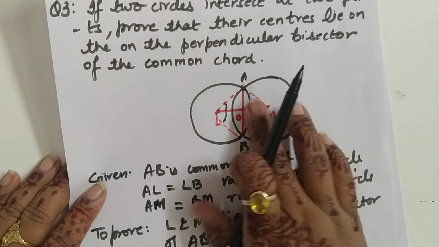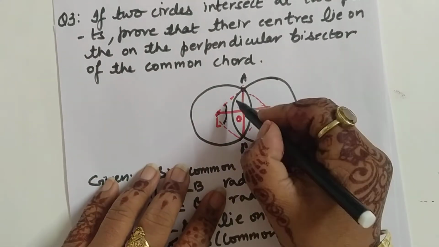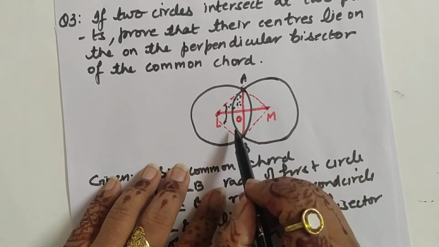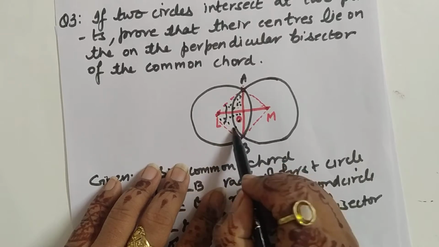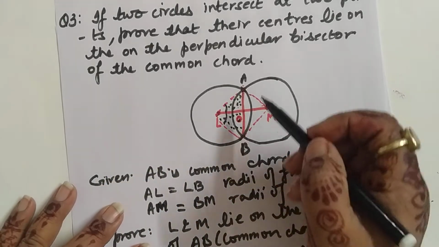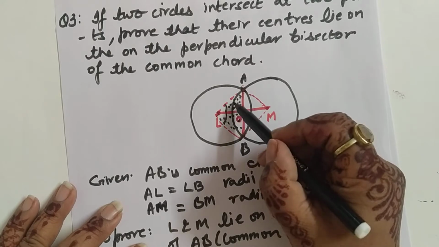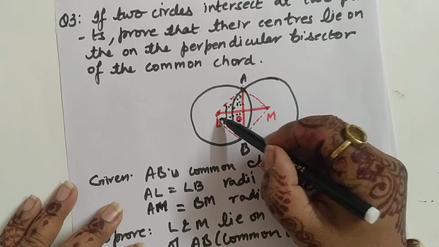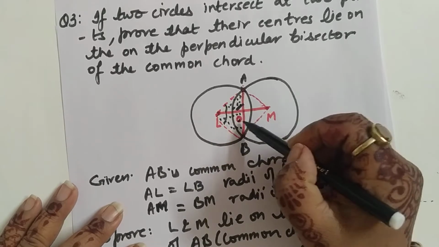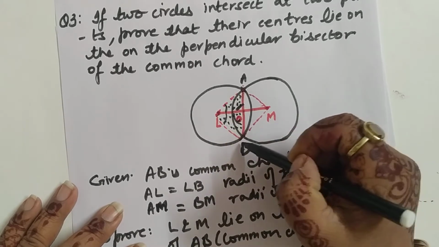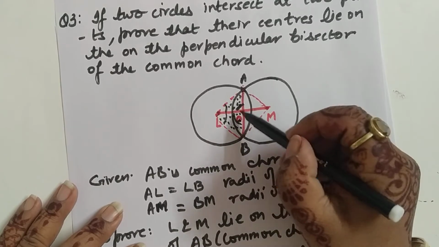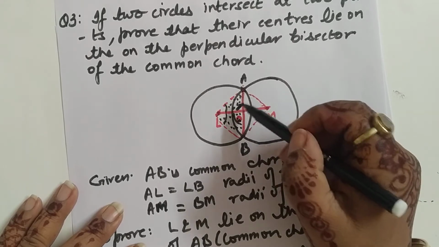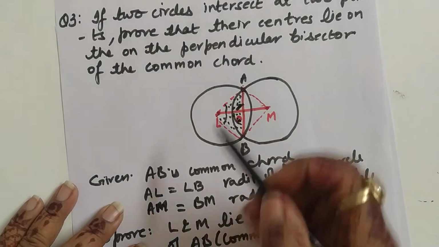ALO, this triangle, let me make dots here, ALO and triangle BLO, this one. Now why have we taken these triangles? We need to prove these two triangles congruent so that we can get this angle LOA equal to this angle LOB. So to prove these two angles equal, we need to prove that these two triangles are congruent to each other. So how can we prove it?